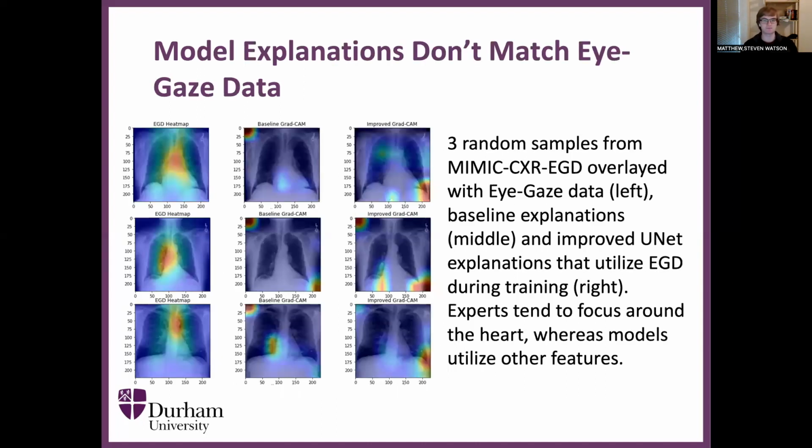This figure here is just 3 random samples from the data set. On the left, we have the expert's eye gaze data. In the middle, we have GradCam explanations from a baseline UNet classification model. And on the right, we have GradCam explanations from a UNet classification model which actually uses the eye gaze data during training. But as you can see, neither of these models have almost any overlap with the eye gaze.